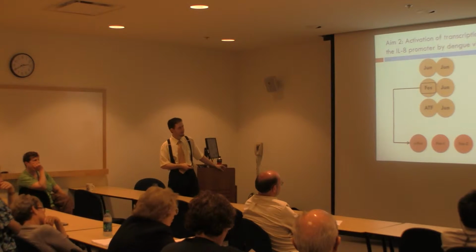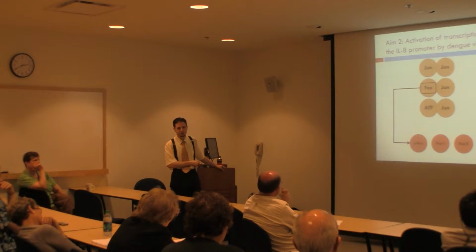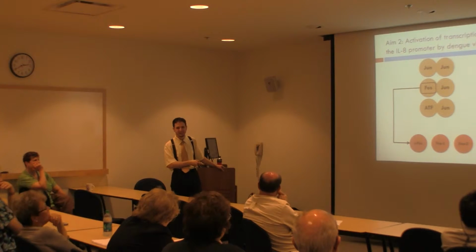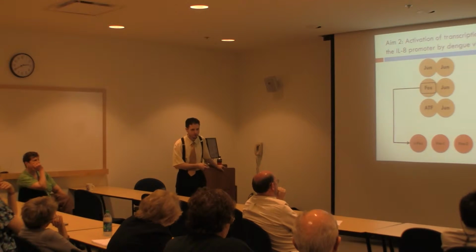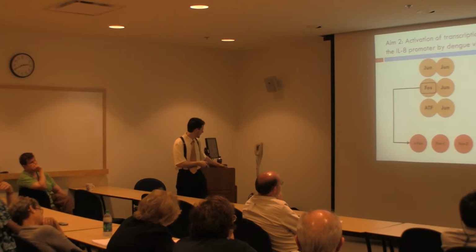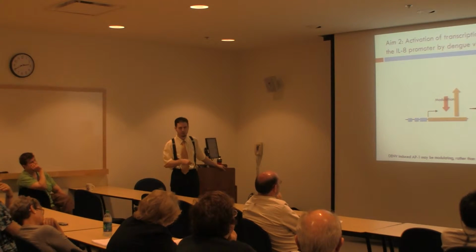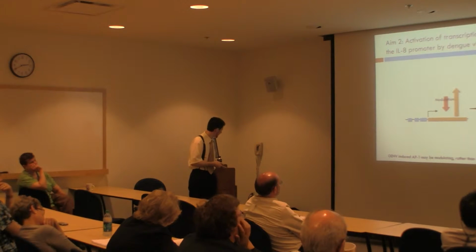Within the Fos family, there are c-Fos, Fra1, and Fra2, which under certain contexts have been shown to be inhibitory. So it's possible that we were actually producing both activating and inhibitory forms of AP1, leading instead of a strictly activating model to a modulated model of IL-8 activation by AP1.